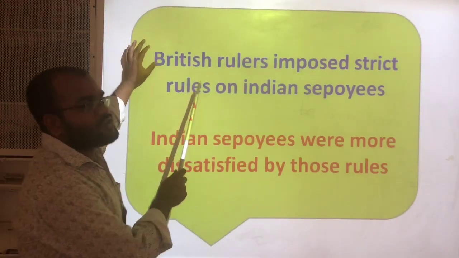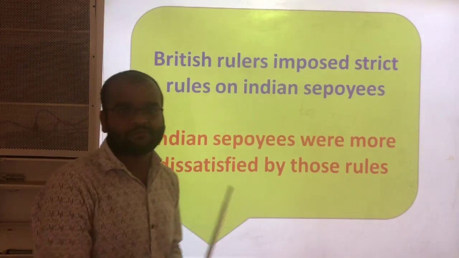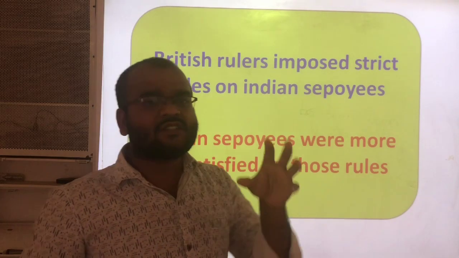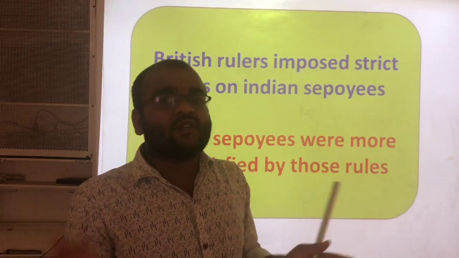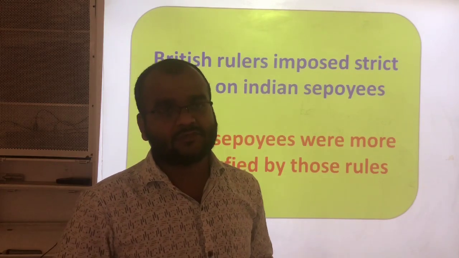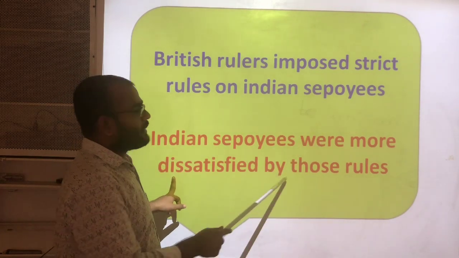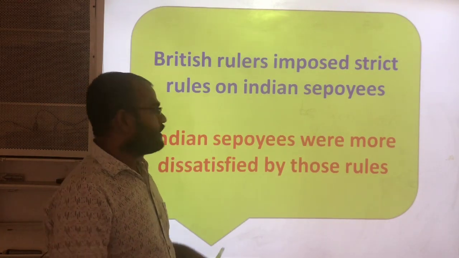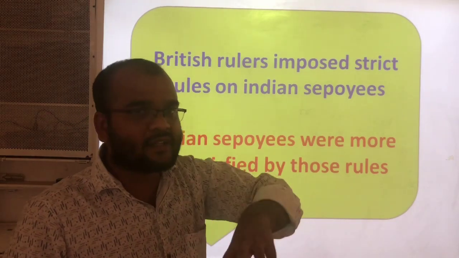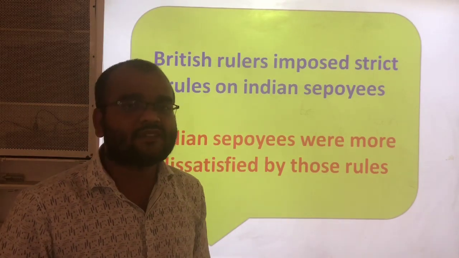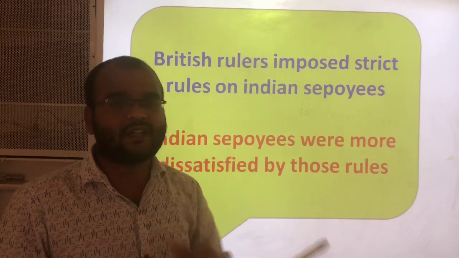The British rulers imposed strict rules on Indian sepoys especially. That means strict rules were imposed on Indian soldiers, and some relaxation was given to the British soldiers. Indian sepoys were more dissatisfied by those rules, because the rules were in favor of the British soldiers, not in favor of the Indian soldiers.